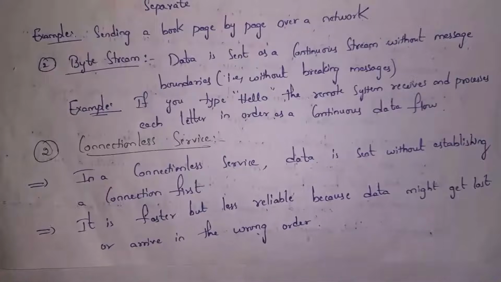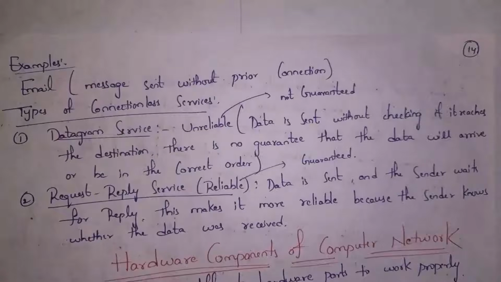So this connectionless service is fast, but as a connection is not established first, while transferring data the person may get wrong data or data may be lost. Guys, emails are examples of connectionless services. Only while sending the email message will two computers connect to each other. So a connection will not be established at first.